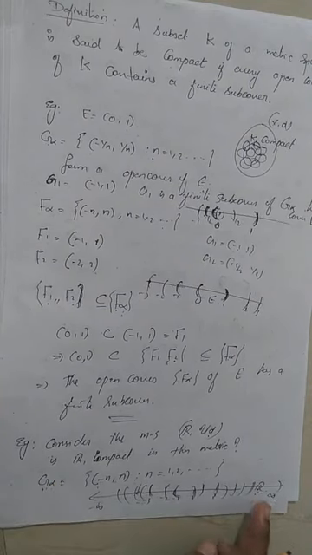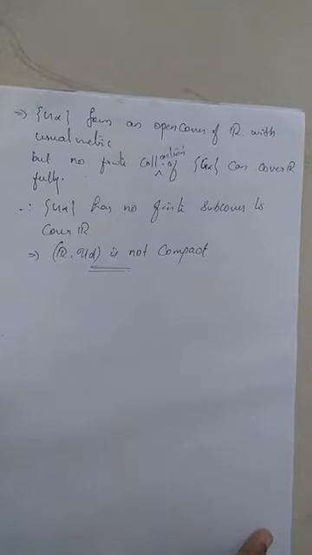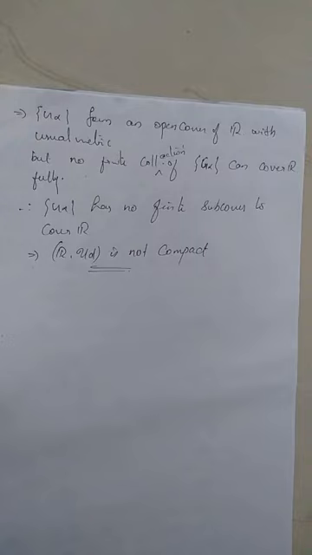Therefore, the real line is not compact. G alpha forms an open cover of R with the usual metric, but no finite collection of G alpha can cover R fully. Therefore, the real numbers with the usual metric are not a compact set. The whole set R is not compact in the real line with the usual metric.